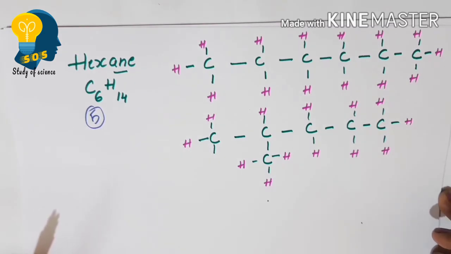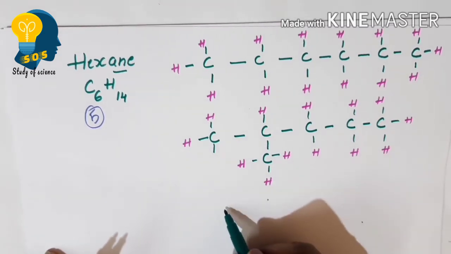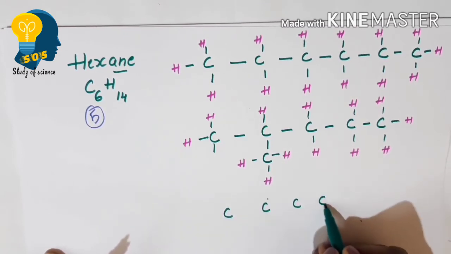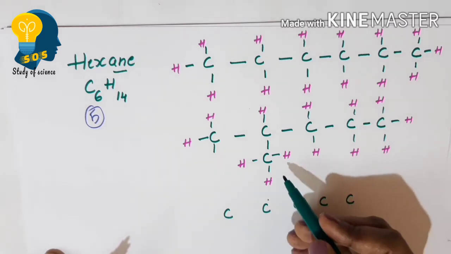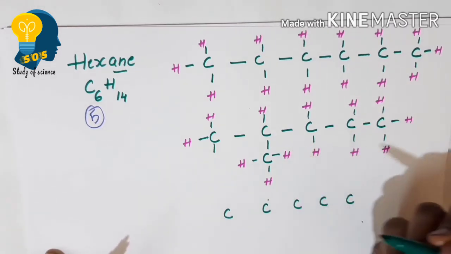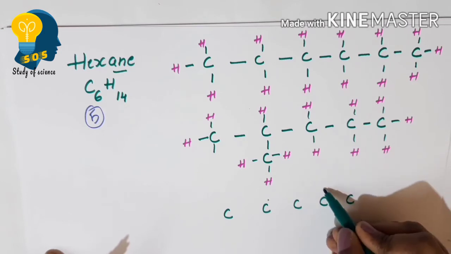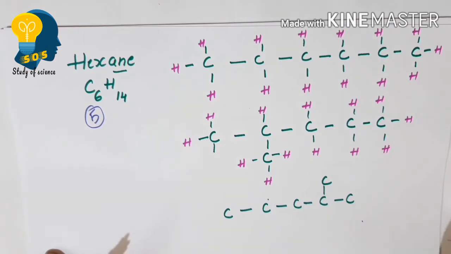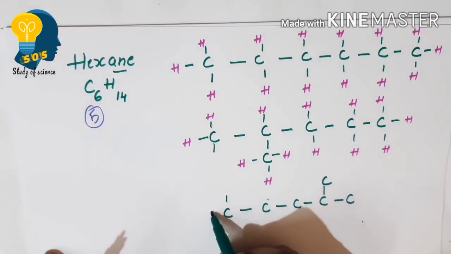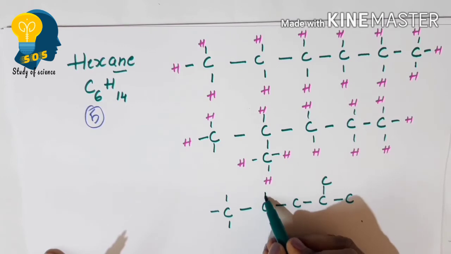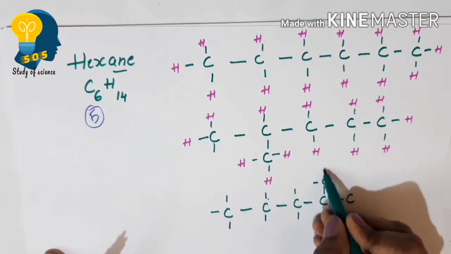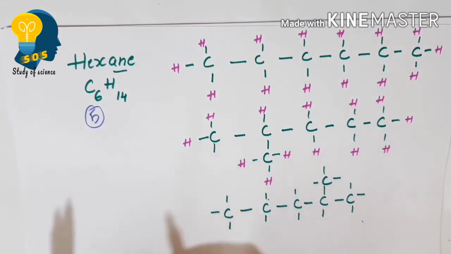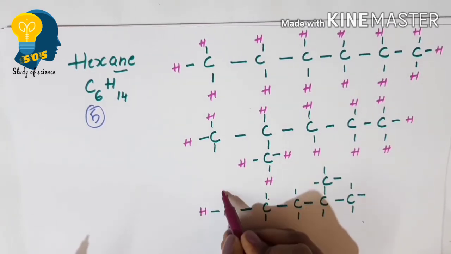Now let me write the third possible structure for hexane. Again I am going to write 5 carbon atoms in the longest chain, 1, 2, 3, 4, 5. As I wrote the sixth carbon at the bottom before, now we can write it at the top. All the carbon atoms have single bonds between them. Now let me write the hydrogen atoms, 14 in total. This is the third possible structure that we can write for hexane.